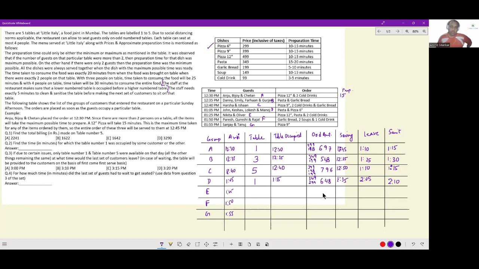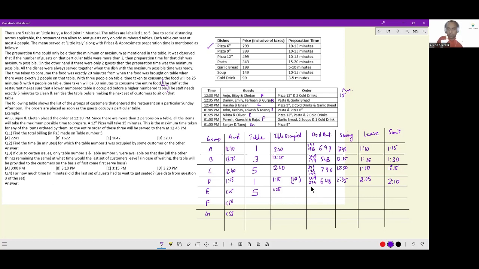Now group E, Nikita and Oliver, 2 people only. So good. These people have come in at 1:25. At this time, only table 5 is empty. So they will be assigned table 5. They will get the table at 1:25 straight away. They wouldn't have to wait. These people have had to wait for 10 minutes before getting the table. At 1:25, this group E sits down.